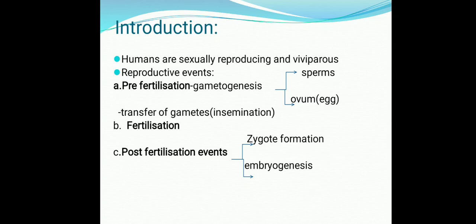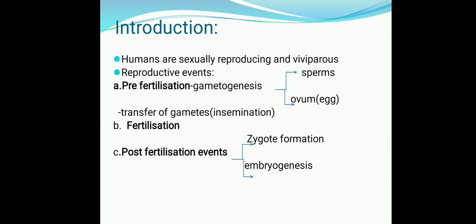Now the reproductive events consist of the following steps as usual. Pre-fertilization stage. Pre-fertilization stage means fertilization से पहले क्या होता है? Gametogenesis. Since humans are sexually reproducing organisms, there must be formation of gametes.